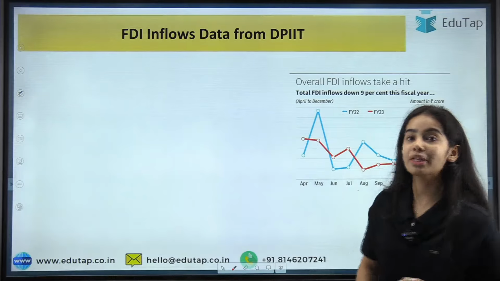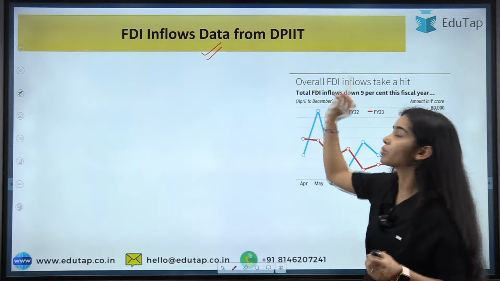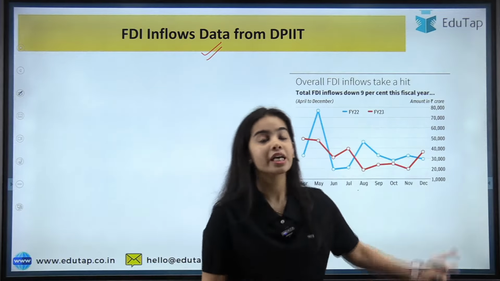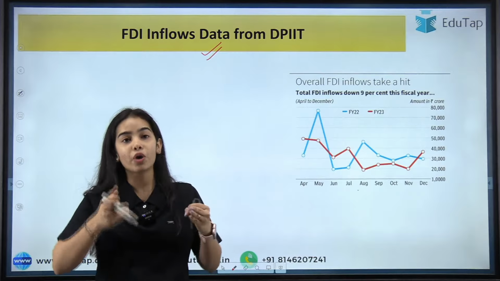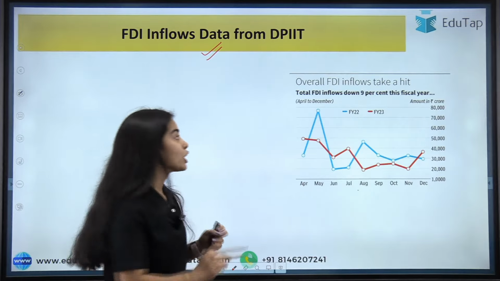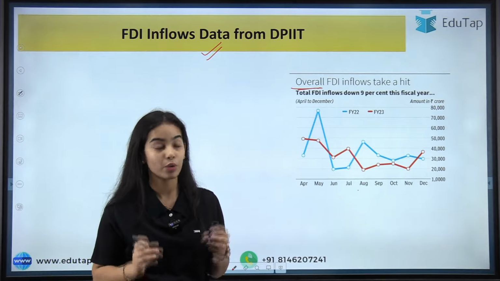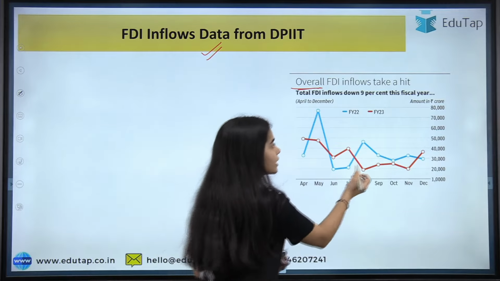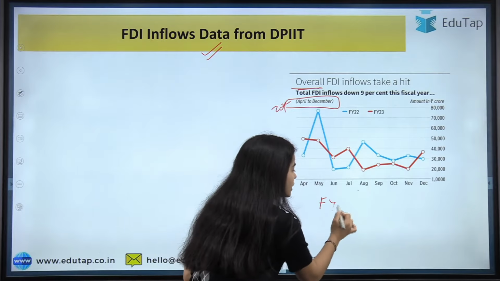Now coming to our news article today, the FDI inflows data from the DPIIT has been released. Here you can see the graph, and the graphs will make your understanding of the topic very easy. So we can see that the overall FDI inflows have taken a hit. This is for the data points from April to December 2022, that is for the financial year 23.